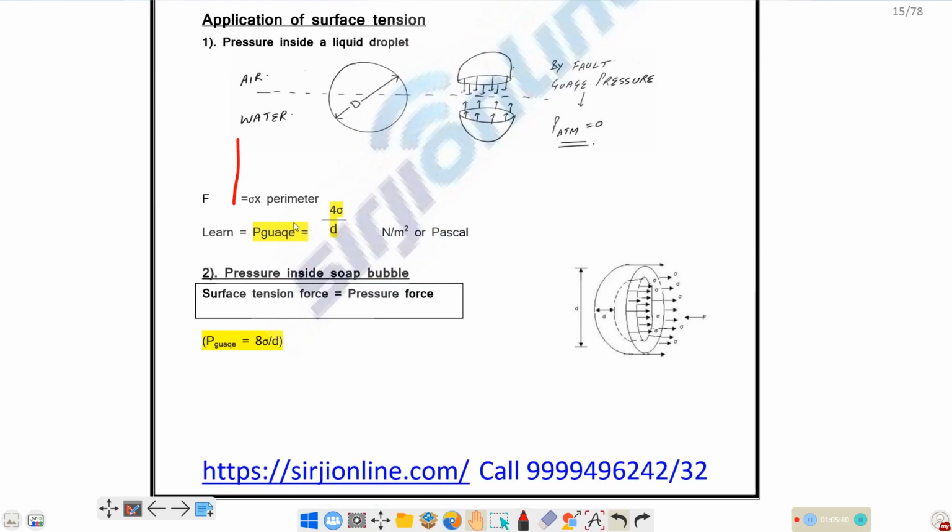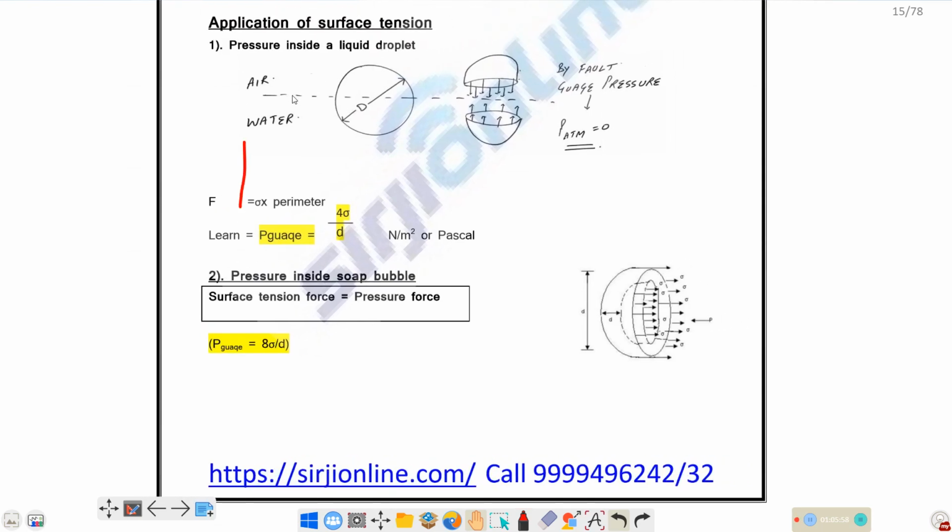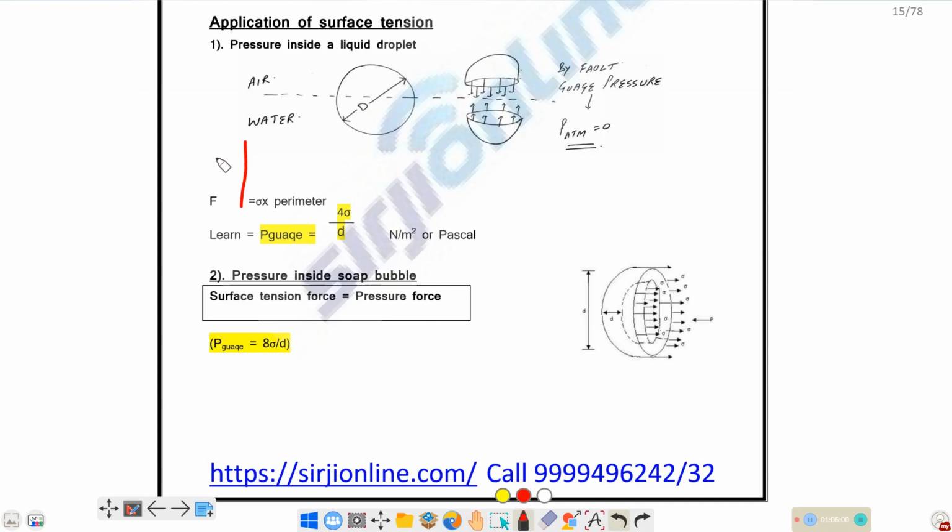Applications of surface tension: we have three kinds of applications. One is excess pressure inside a liquid droplet, excess pressure calculation inside a soap bubble, and excess pressure calculation inside a liquid jet. In the case of a liquid droplet, we have one interface of liquid with air, so the excess pressure will be 4 sigma by d.